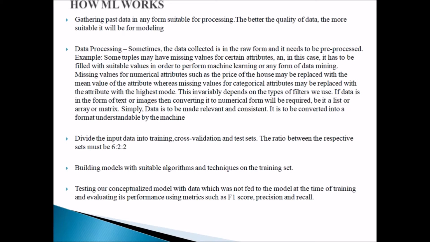Now, how does machine learning or deep learning work? Number one thing is that you must gather your data. You get your data of plenty of dog or cat images. Now you process this data, you find out the data that are missing, you know how to arrange them. Now you divide the inputs into training, validation, and test sets. That's what you do next. So after dividing the whole lot of data that you've collected into training, test, and validation, now you build your model. After building your model, you test your model and make predictions.